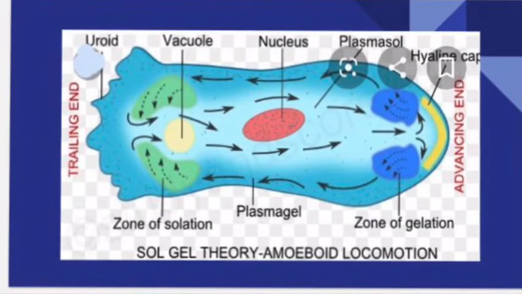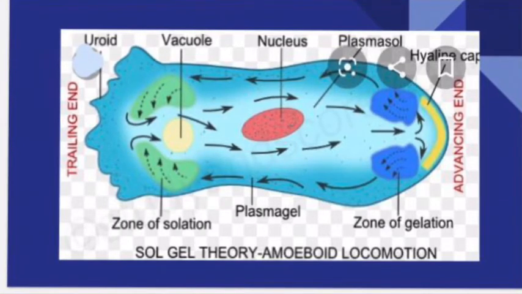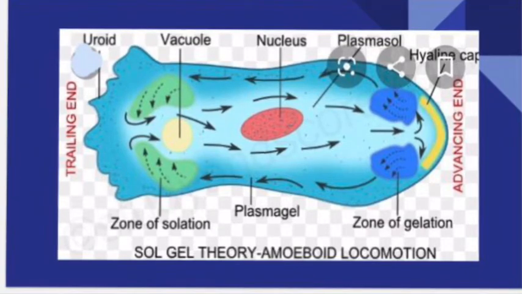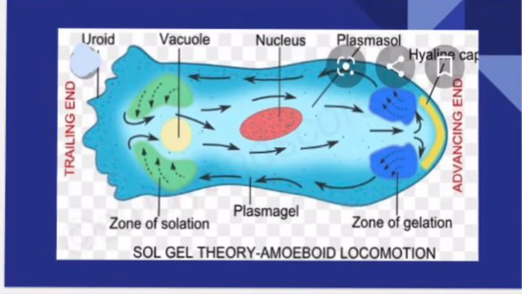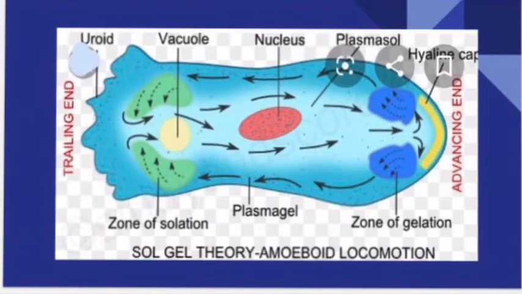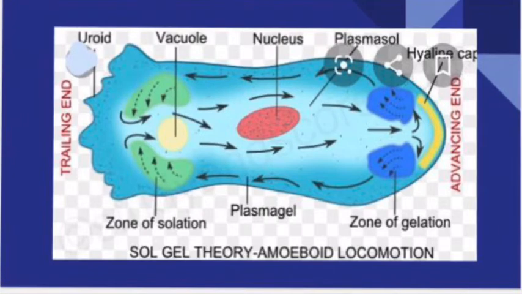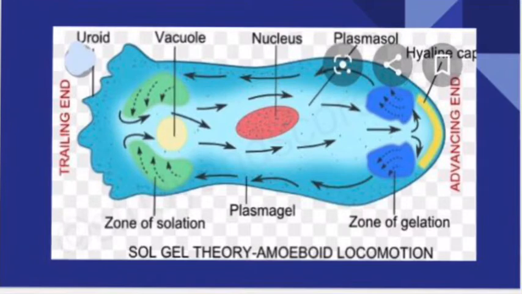So in the advancing end, whatever ectoplasm is present will become thick. Already it is thick, but still it will become somewhat thicker and form a thick cap-like structure. You can call it the hyaline cap. You can see in the diagram which is labeled as hyaline cap in the advancing end region. Can you see that? So that hyaline cap is formed in the anterior end.